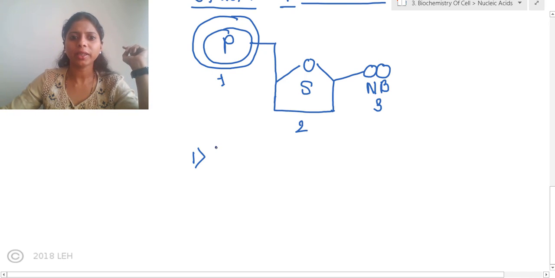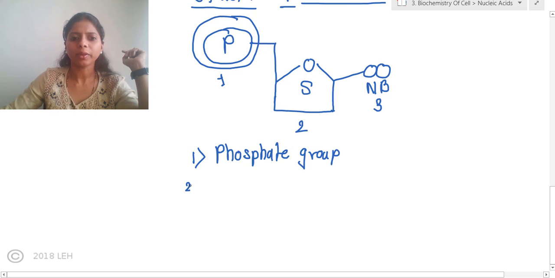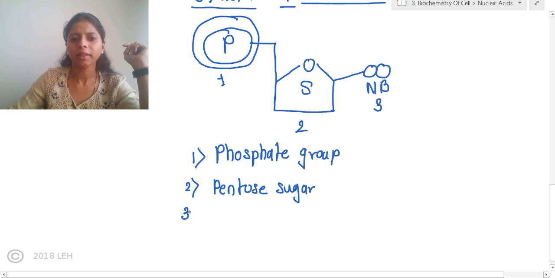The first component is phosphate group. Okay. The second component is pentose sugar. We will talk in details about pentose sugar after some time. Then third component is nitrogenous base. This nitrogenous base.